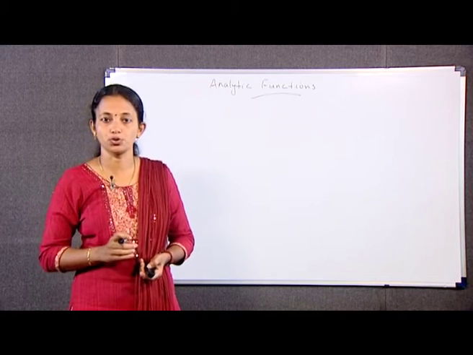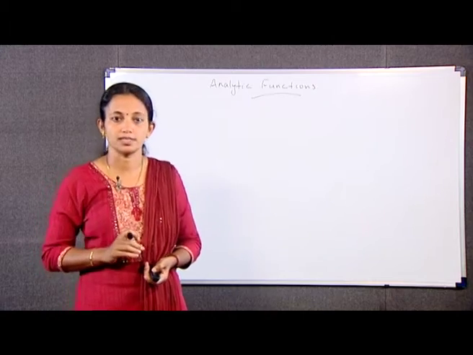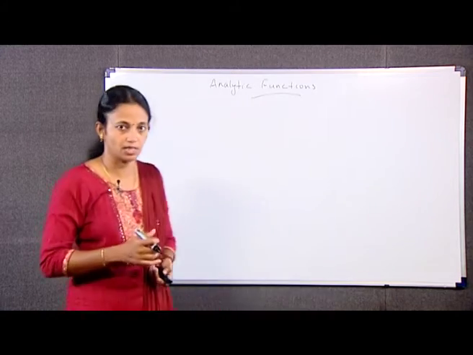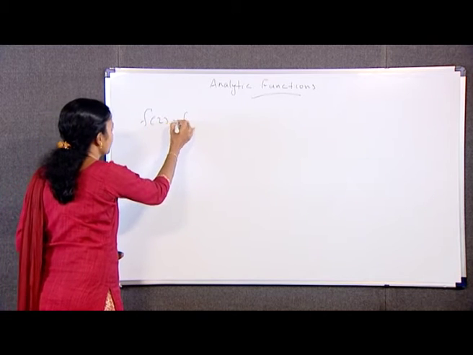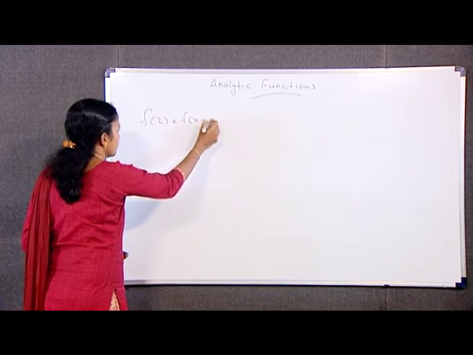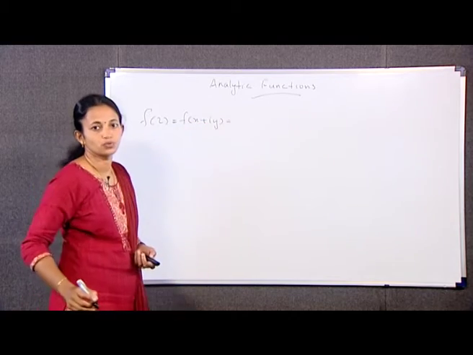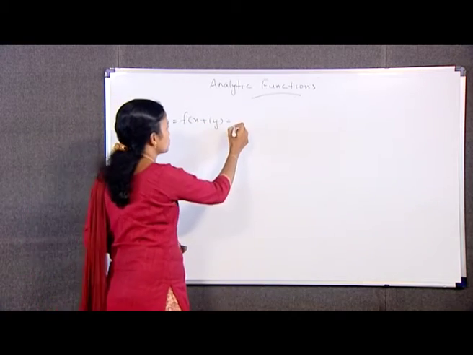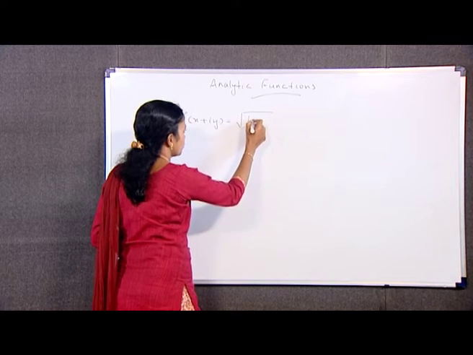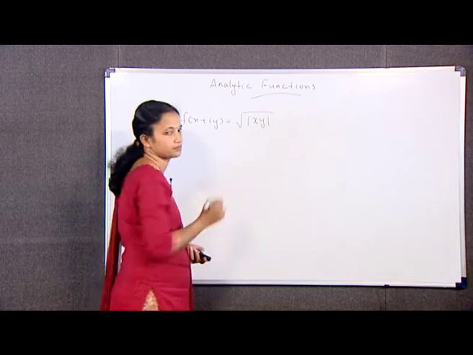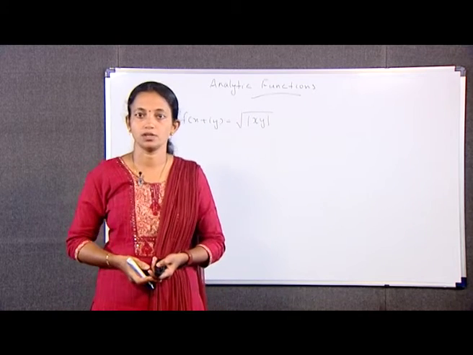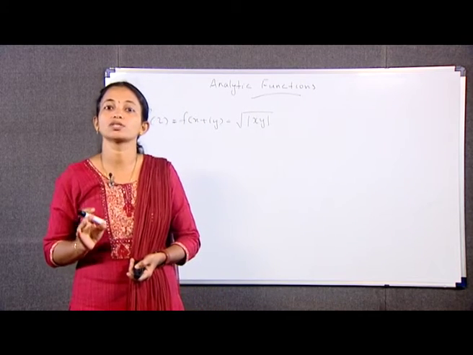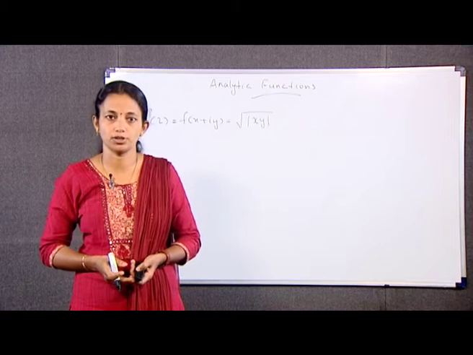Now, we have to show using the two-path test that the function f(z) is equal to f(x plus iy), which is equal to square root of mod xy, is not analytic at the origin, even though Cauchy-Riemann equations are satisfied at that point.